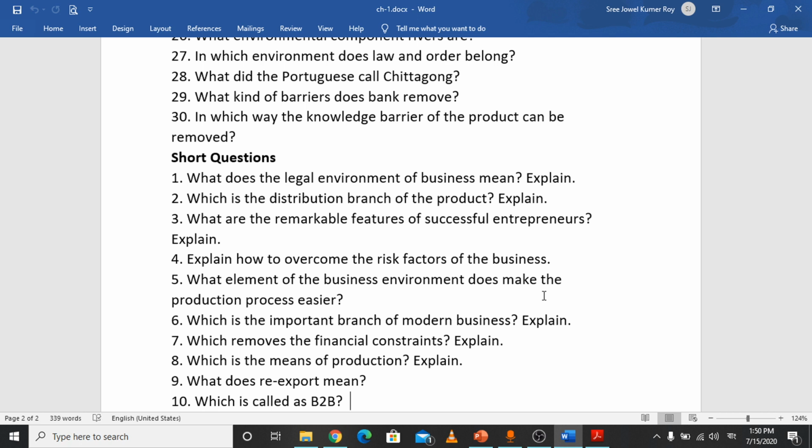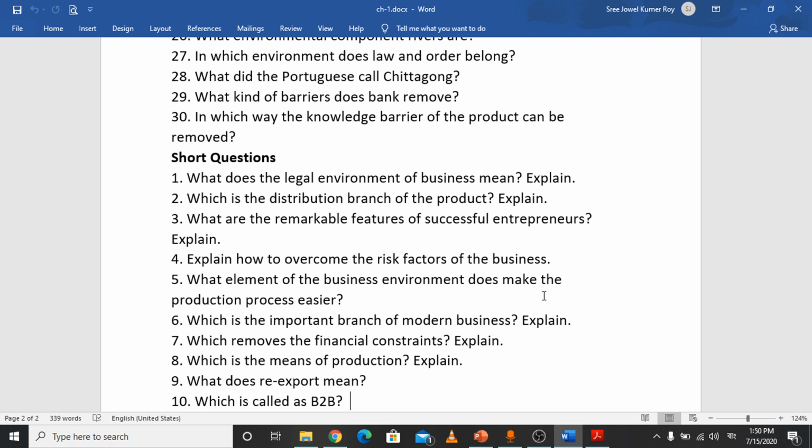Then which is called B2B? B2B is business to business. Commerce is called B2B. Why is it called B2B? Because commerce is the distribution process. That means delivering the raw materials to the manufacturer, and also delivering the final goods from the manufacturer to consumers. In between there are some problems a businessman can face, like financial problems, transportation problems, storage problems. So commerce helps to overcome these types of problems.